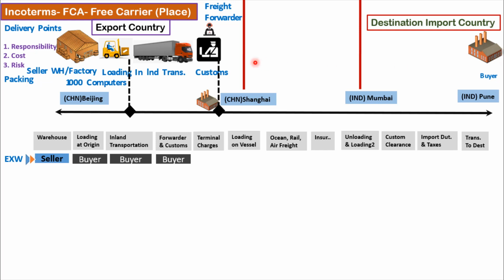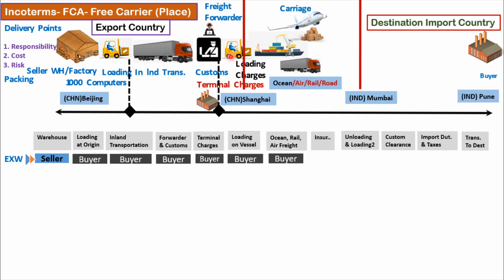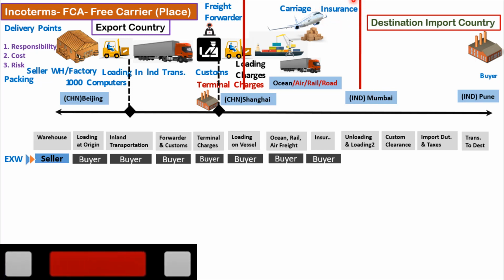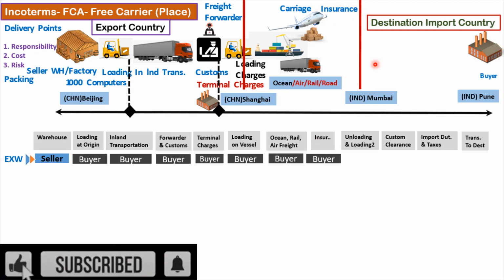Buyer is responsible to pay for the freight forwarder's charges. Buyer is responsible to pay for the customs as well. Buyer is also responsible to pay for the terminal charges. The loading of the goods either into the ship, air or road transport is also the responsibility of the buyer. In our case, we are using ship as a transportation medium from Shanghai port to Mumbai port. The insurance of the cargo will also be owned by the buyer.